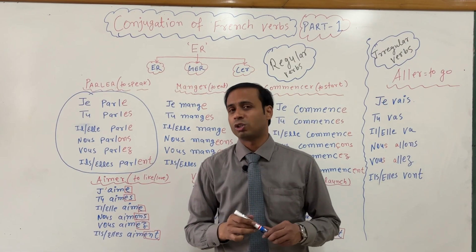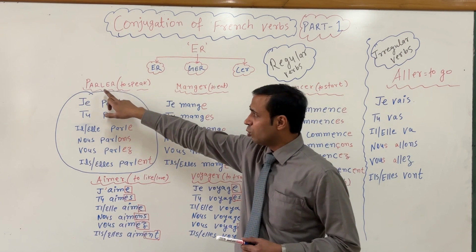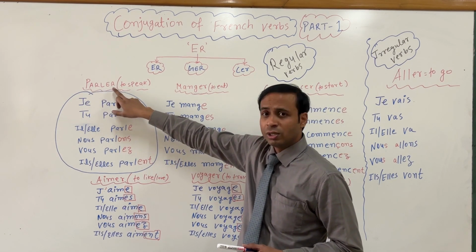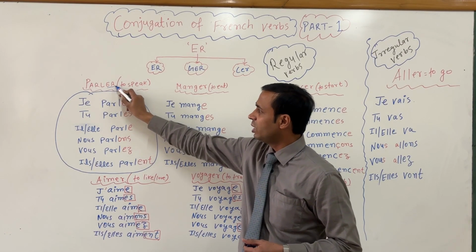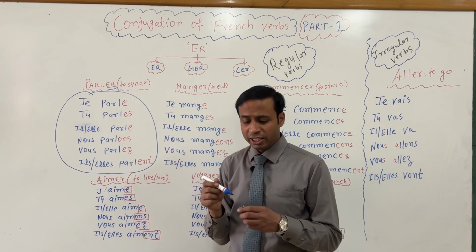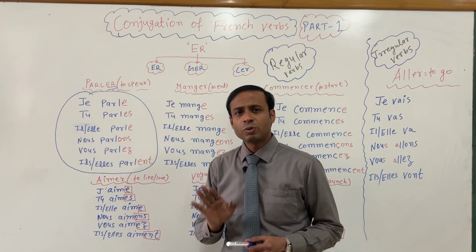Now, how to conjugate? That is the important question. Whenever you see a verb like parler with ER at the end, it is an ER ending verb.